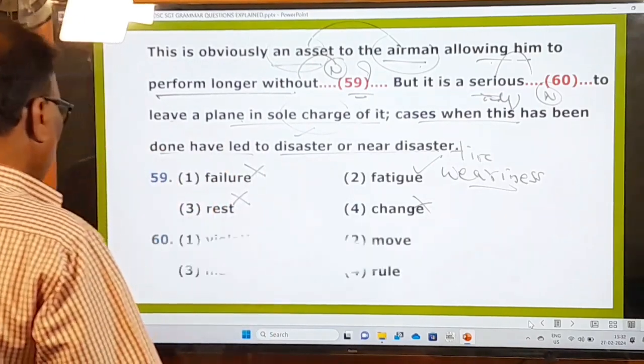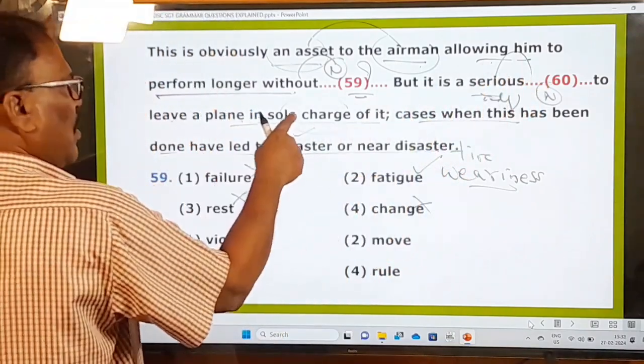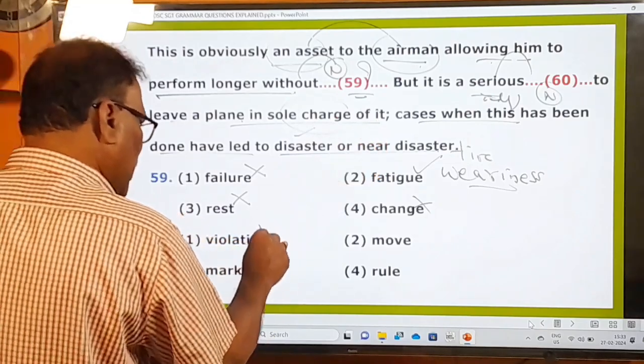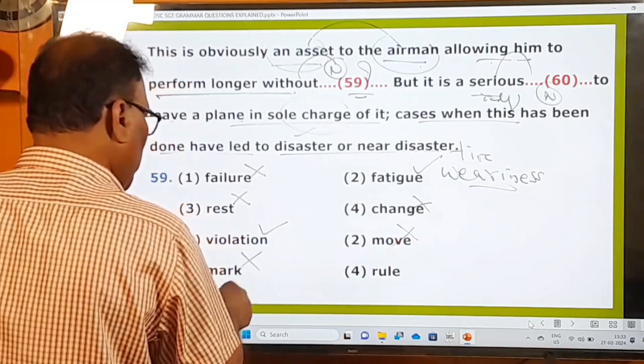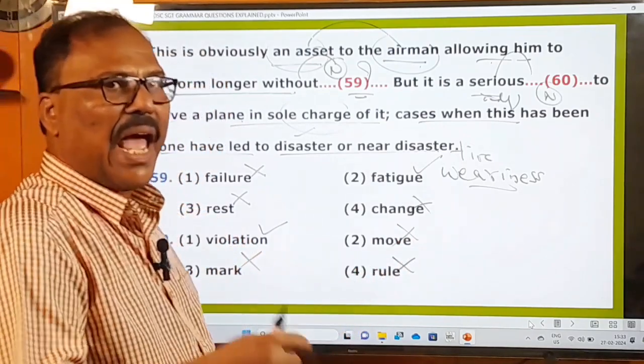And now let's go to the 60th one. But it is a serious dash to leave a plane in sole charge of it. Okay, it is a serious what? Violation. Yes, it's a violation. It's the right one. It's a serious move, no. It's a serious mark, no. It's a serious rule, no. Only serious violation. Violation means the act of violating.